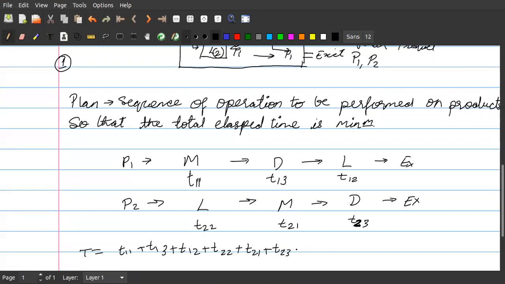Hello, am I audible, students? The T is for total time of both products, total processing time. Okay, for total processing time, is the formula correct? If I write T is equal to T11 plus T13 plus T12 plus T22 plus T21 plus T23, is it correct? That is my question.